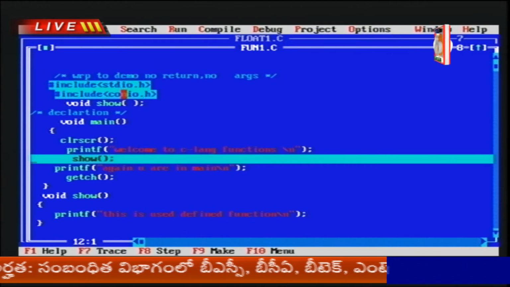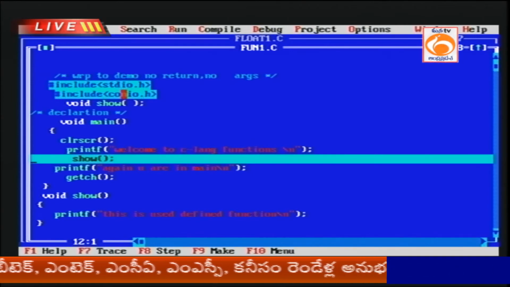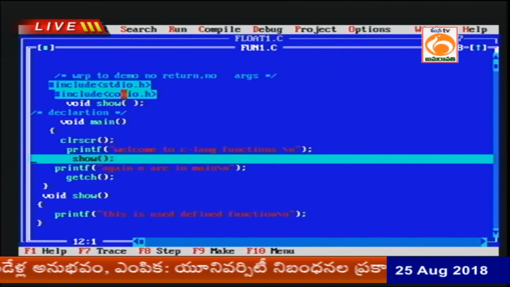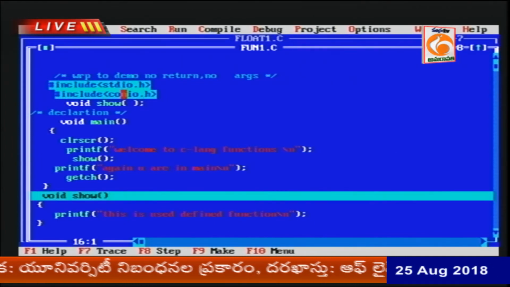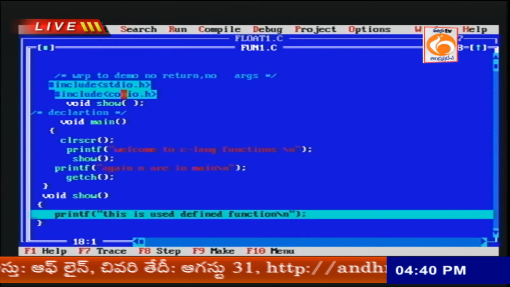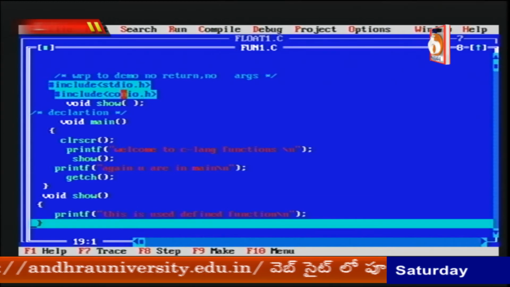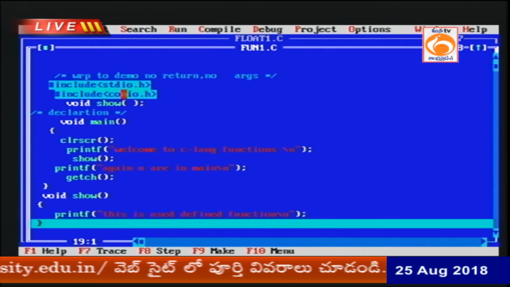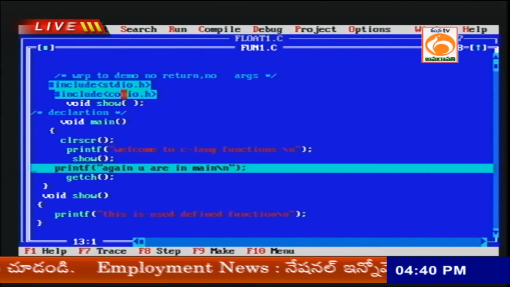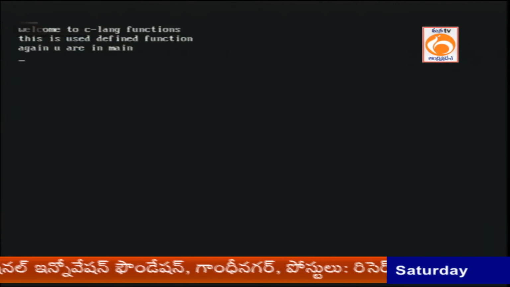After that the show function will be compiled. Now the show function is our defined function. At that time it directly jumps to the function body definition, there it will be called. Inside of show which body will be there? This is user defined function. After execution of this, return back to main. Again you are in main. After that getch. This is the answer of the program.